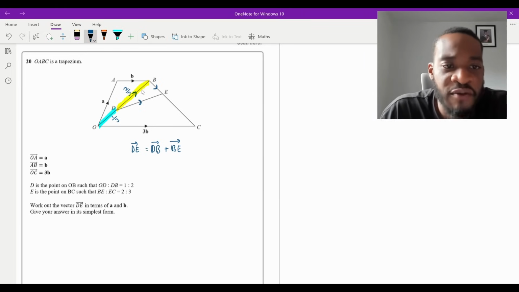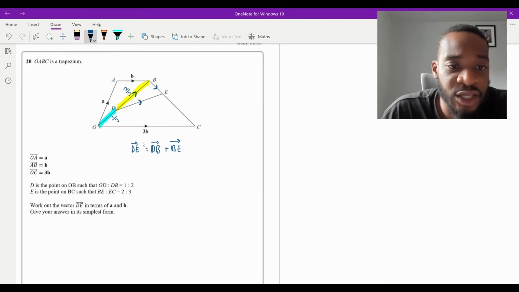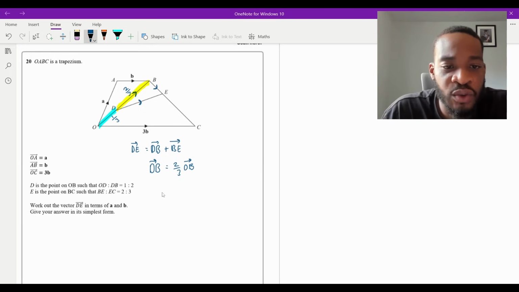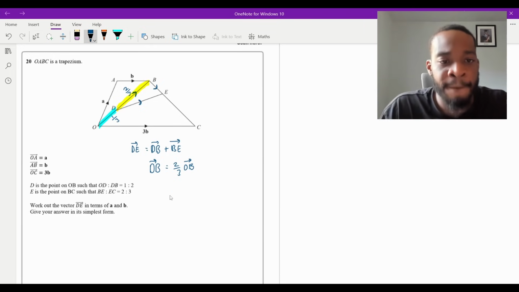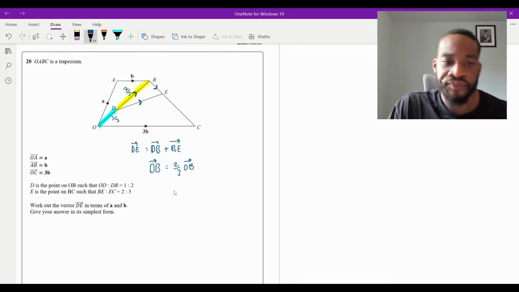So just with that information, that tells me that D to B is just 2/3 of this entire line. So I'm going to write that. I'm going to say D to B based on that is equal to just 2 out of 3 parts of the entire line, which is the vector O to B. So we have that there. We can calculate that, which I will do in a second, but I'm just going to leave that for now. So next part is looking at B to E.